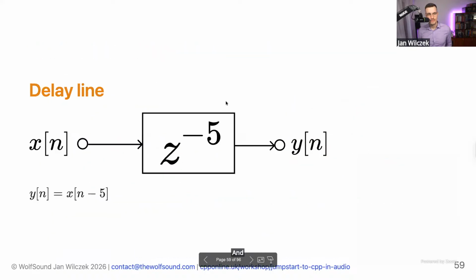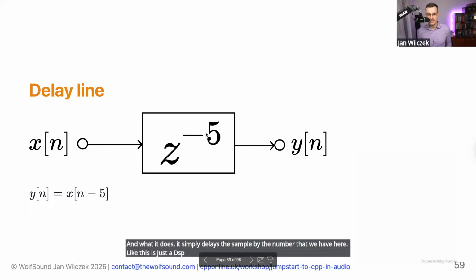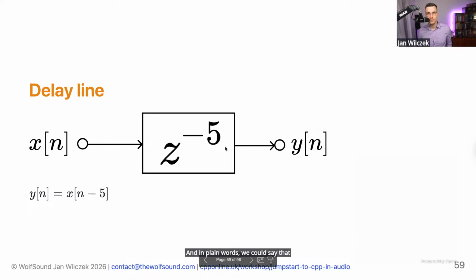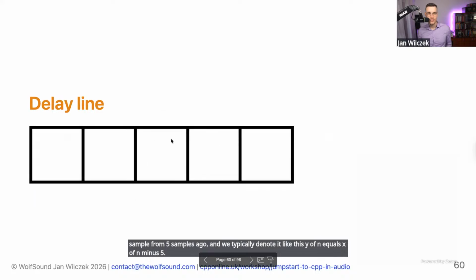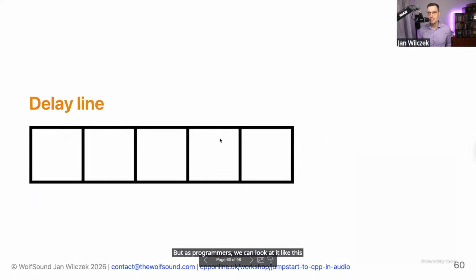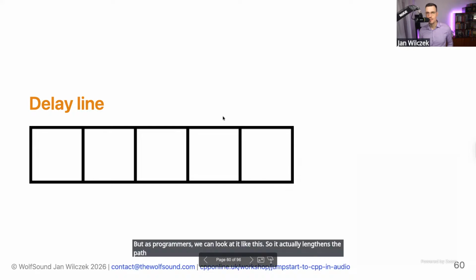And what it does, it simply delays the sample by the number that we have here. This is just a DSP notation. It says delay by 5 samples here, for example. And in plain words, we could say that the output sample is equal to the input sample from 5 samples ago. And we typically denote it like this: y of n equals x of n minus 5. But as programmers, we can look at the delay like this. So it actually lengthens the path that the signal takes through our effect.